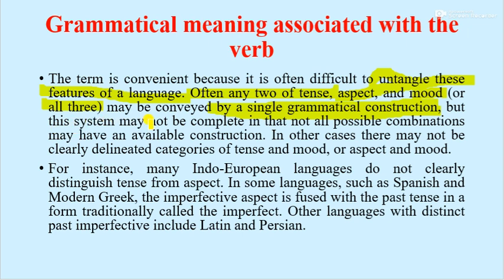But this system may not be complete in that not all the possible combinations may have available constructions.